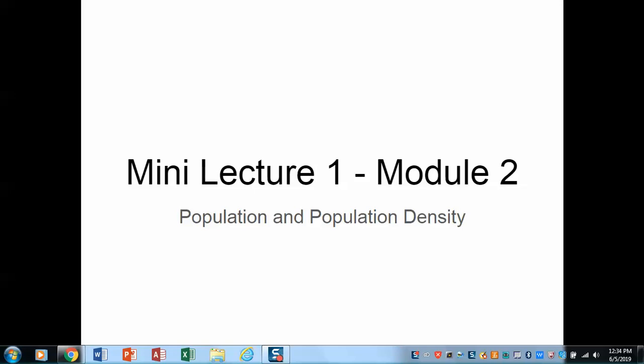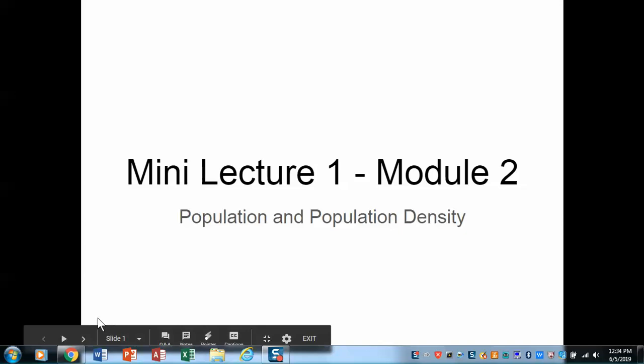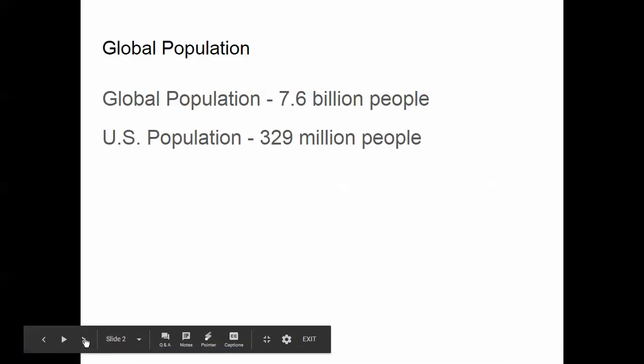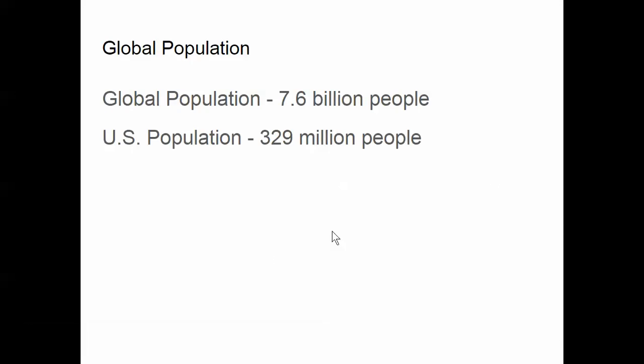First of all, when we talk about population and population density, these are two different terms, and I need you to understand the difference between them. Population, when we talk about human population across space, is simply how many people there are in a given area. In this case, for global population, that area is the total within a country.